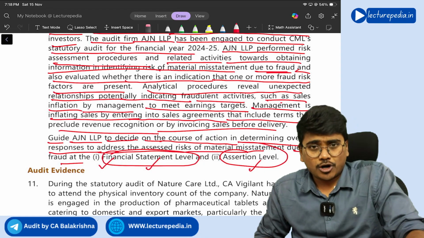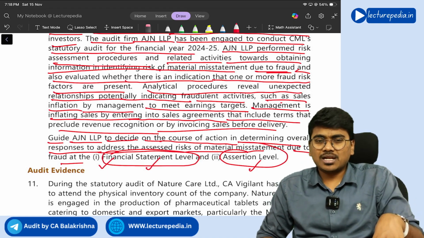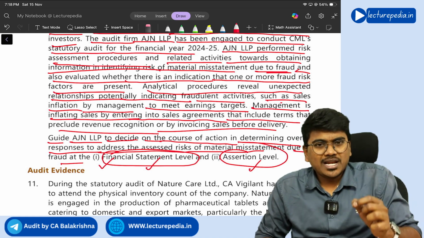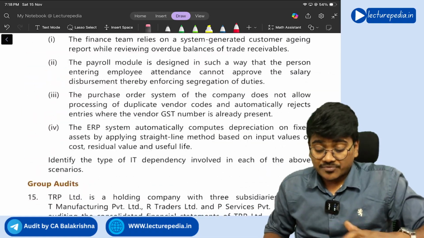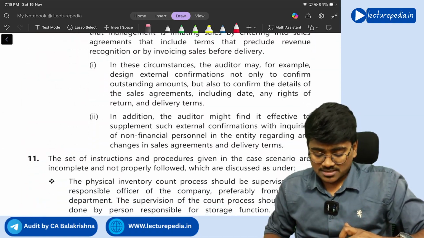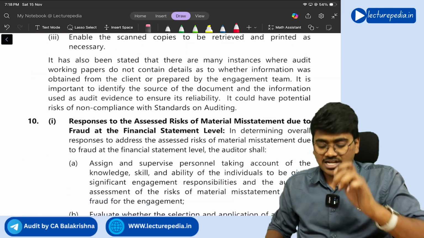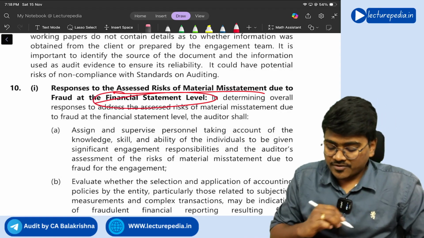Next thing is, you will check whether the accounting policies that the organization has used are leading to fraud, or are they reasonable? This is the second thing that you will check. That will be your second response. And finally, you will include unpredictability in your audit procedure. So these three are your responses for assessed ROMM at the financial statement level. See, responses to assessed ROMM at financial statement level.